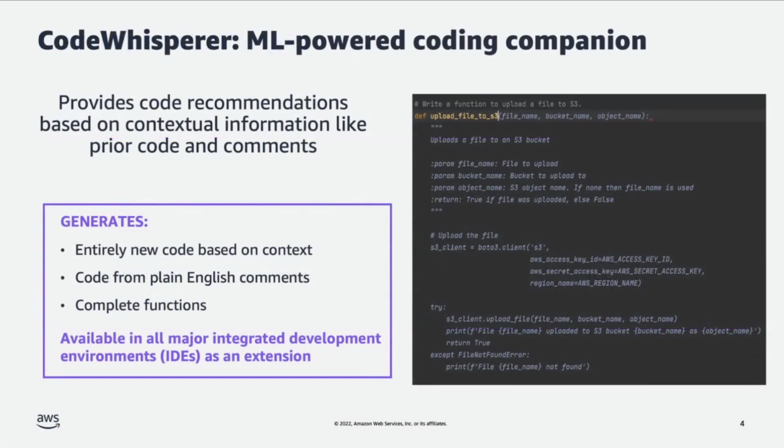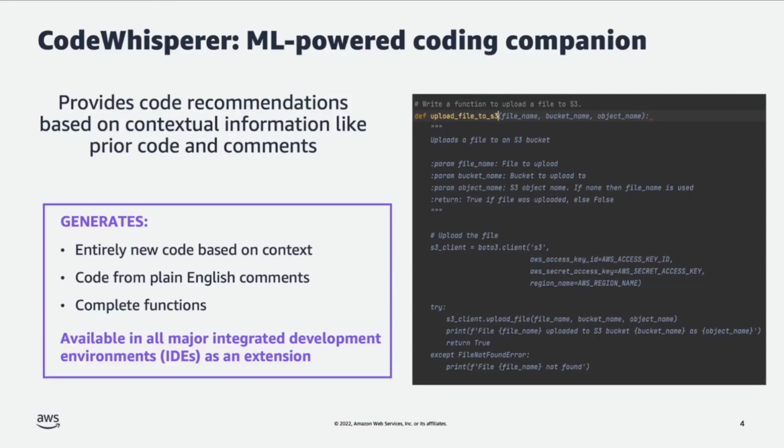So CodeWhisperer is a machine learning powered coding companion that provides code recommendations based on contextual information in your IDE, like your prior code and the comments you write. On the right hand side of the screen, we see an example of CodeWhisperer here. As you can see here, it can actually generate entire functions. Everything that is on the right-hand side of the cursor in light blue italics has been generated by CodeWhisperer based on a simple comment and the function name.